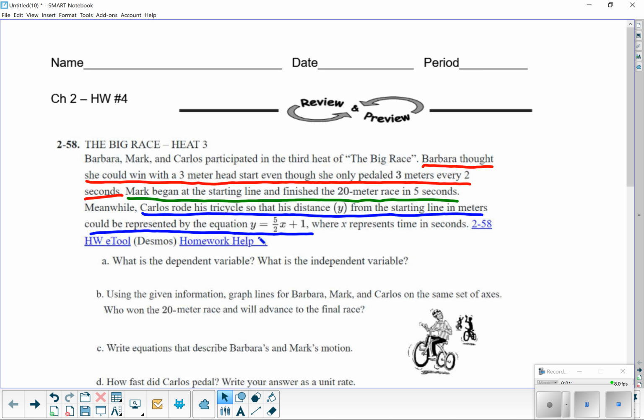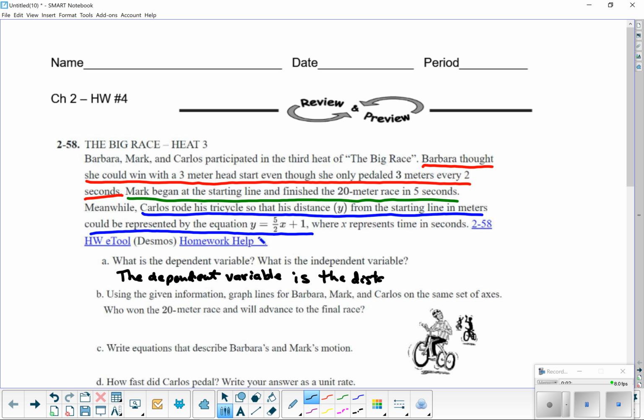Okay, so what is the dependent and what is the independent variable? I don't know if you've talked about this in a while, but the dependent variable is the distance, which is measured in meters.